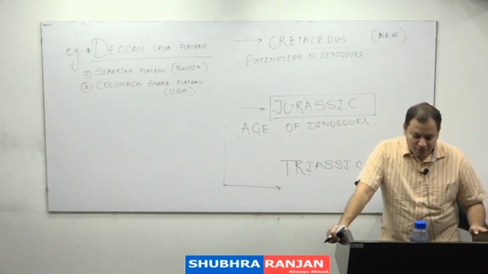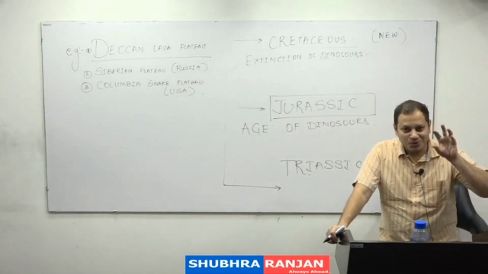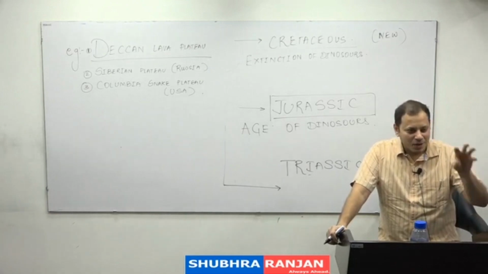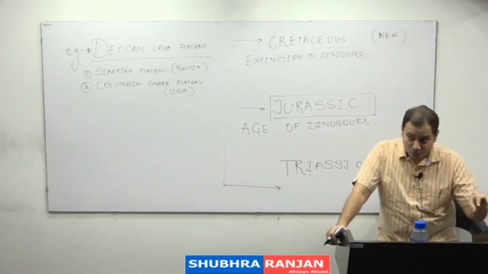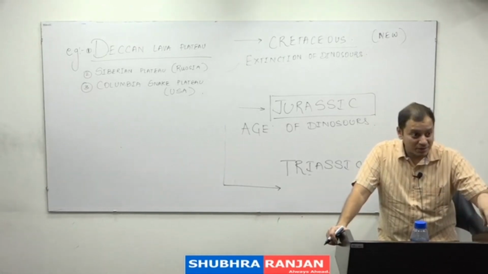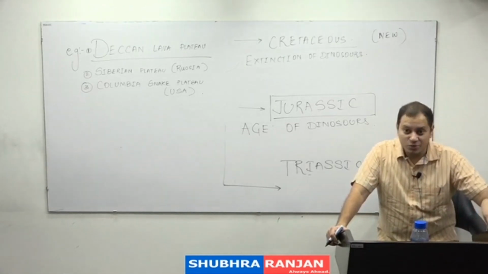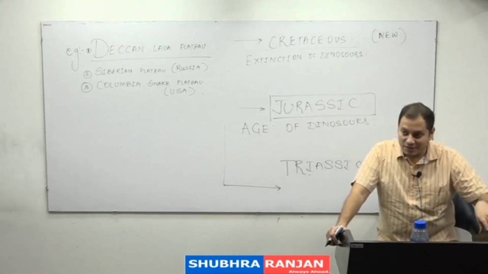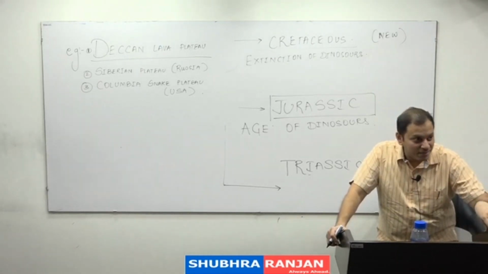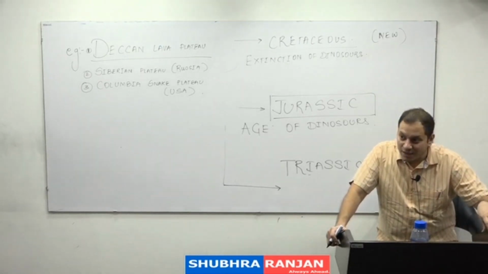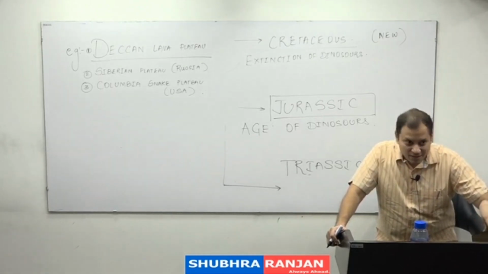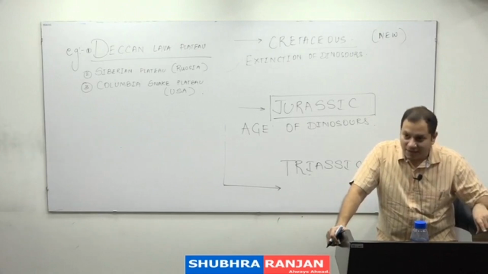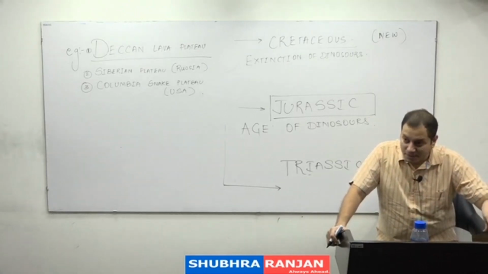It has resulted in the formation of numerous plateaus. So Deccan lava plateau, आज कौन से स्टेट में Deccan lava plateau? The state of Maharashtra. Mostly the state of Maharashtra, but it also covers some state of Madhya Pradesh, where it is known as Malwa plateau. It also covers some state of Gujarat, जहाँ पे उसका नाम है सौराष्ट्र या काठियावाड़. It also covers northern Karnataka, and some part of Tamil Nadu.